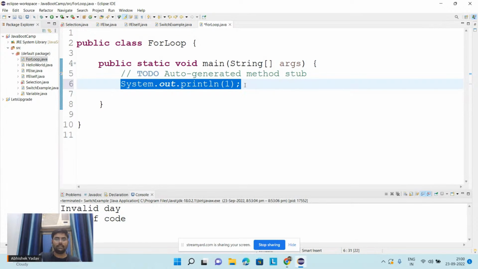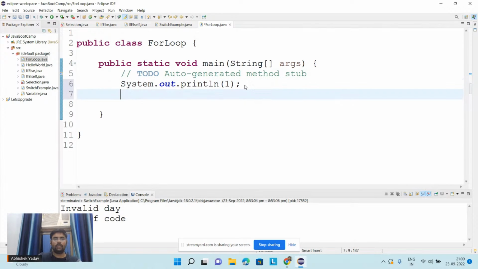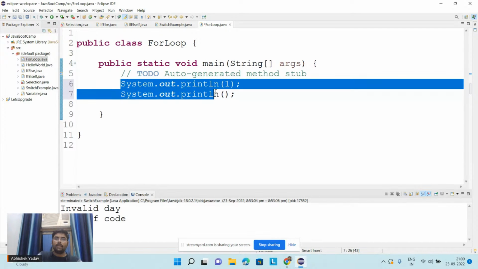First I have to write System.out.println 1, then System.out.println 2, then System.out.println 3, 4, 5, 6. Likewise, I have to write 10 lines. This will make my code more complex, the debugging will become more complex, the code will become bulkier, and it is not good practice.